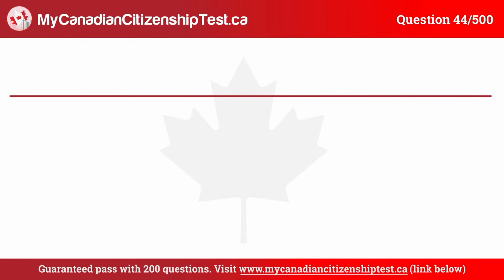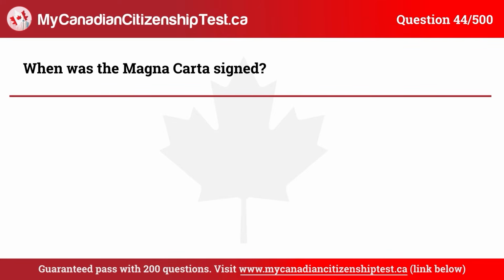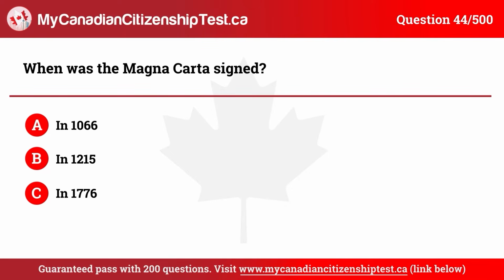Question 44. When was the Magna Carta signed? A. In 1066. B. In 1215. C. In 1776. D. In 1603. The correct answer is B. In 1215.